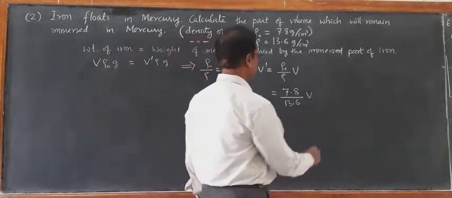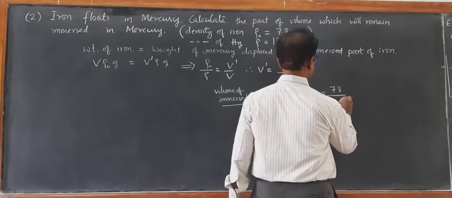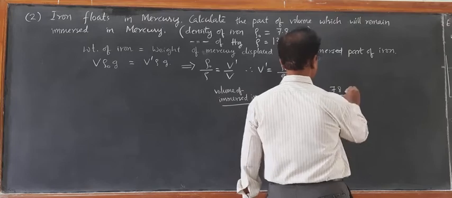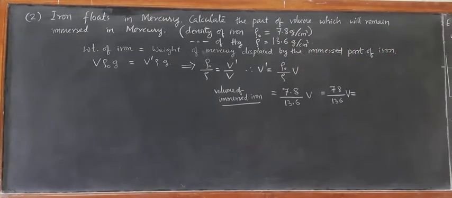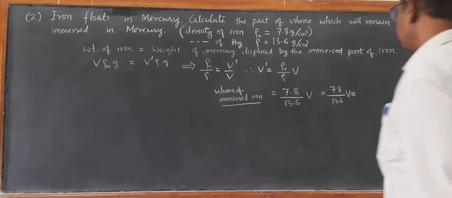If you calculate this, 78 divided by 136 times V, this comes out to be about 0.574.